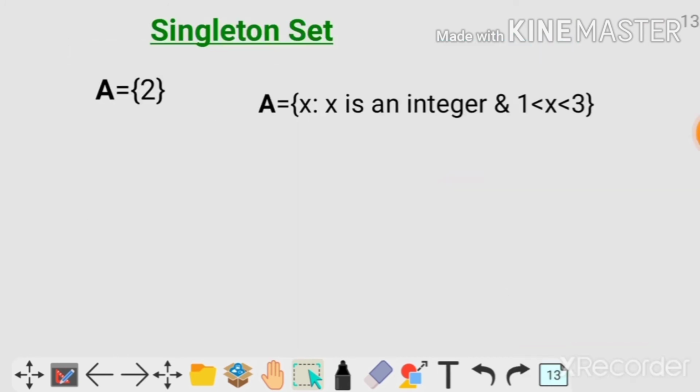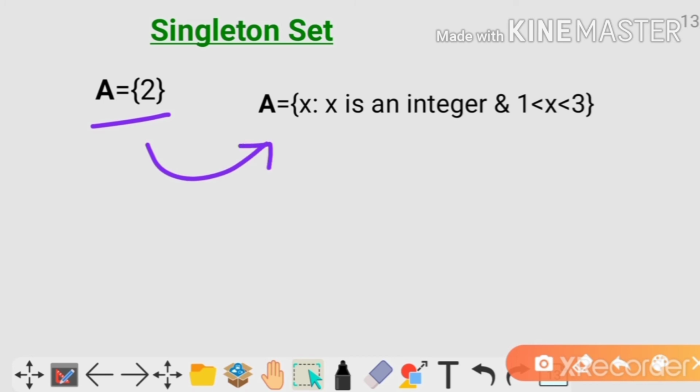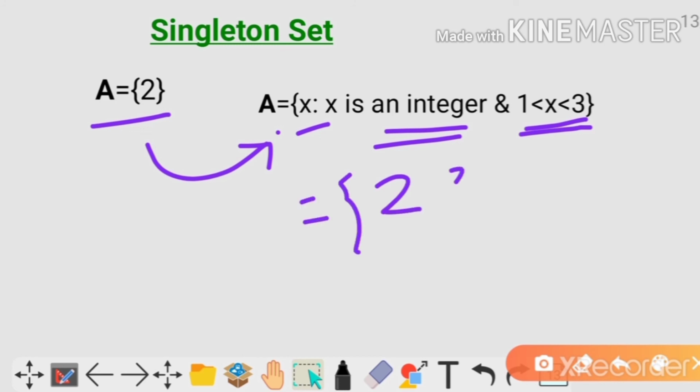Okay. So now the next type is singleton set. A set is a singleton set if it contains only one element. So here I have taken a set A which contains only 2. And now I have written the same set in property method. I have written A contains x, where x is an integer and the range is 1 less than x less than 3. So the only element in this range which is an integer is 2. So it is actually the same set. I have written the same set in these two methods. Okay. So this is an example of a singleton set.